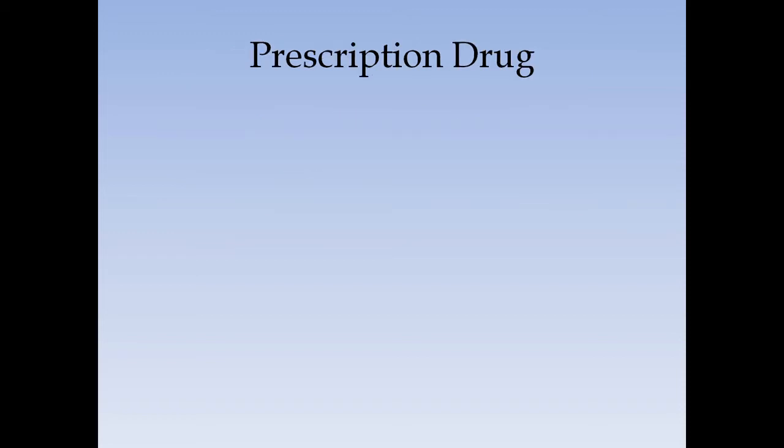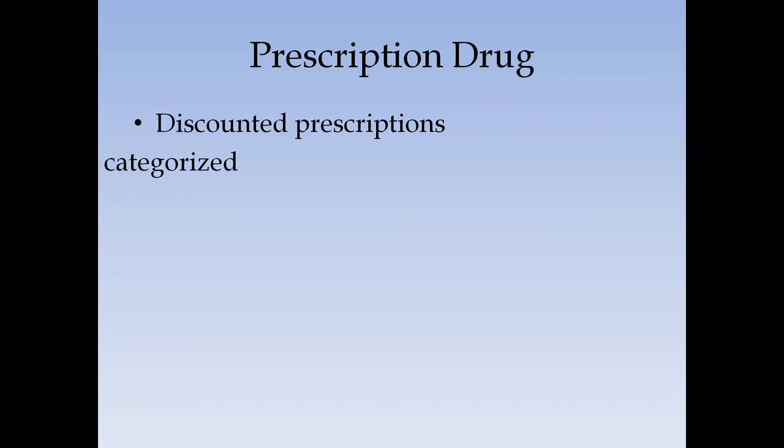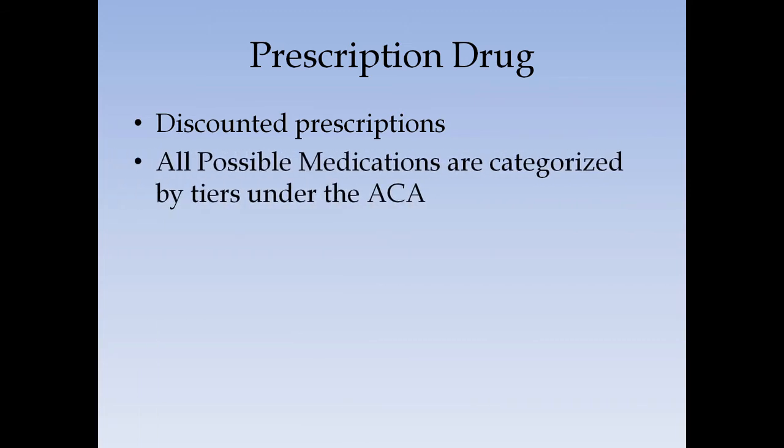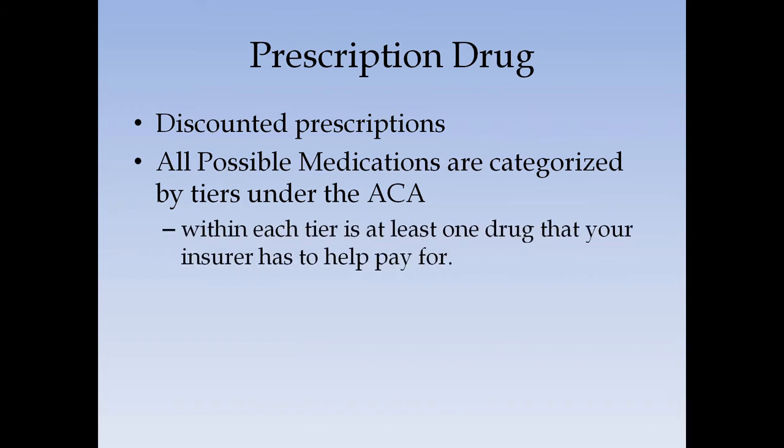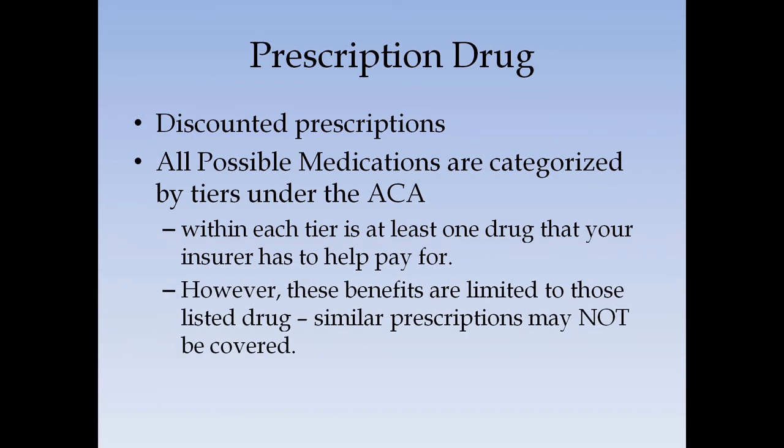All ACA-compliant plans must provide some sort of benefit for prescription drugs, usually a discounted price on prescriptions. All possible medications are categorized by tiers under the Affordable Care Act. Within each tier is at least one drug that your insurer has to help you pay for. However, these benefits are limited to those listed drugs. Similar prescriptions may not be covered. You must choose from the pre-approved list of your provider.